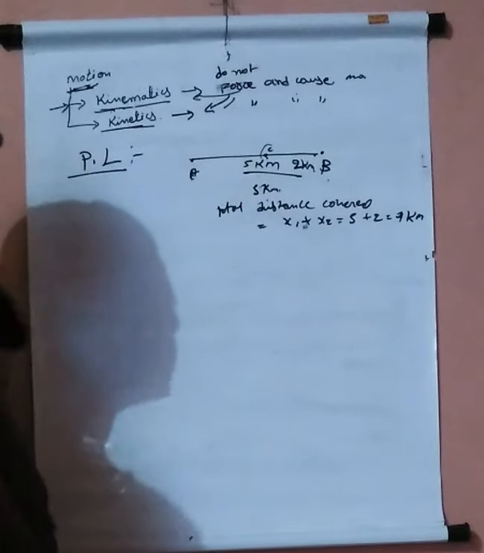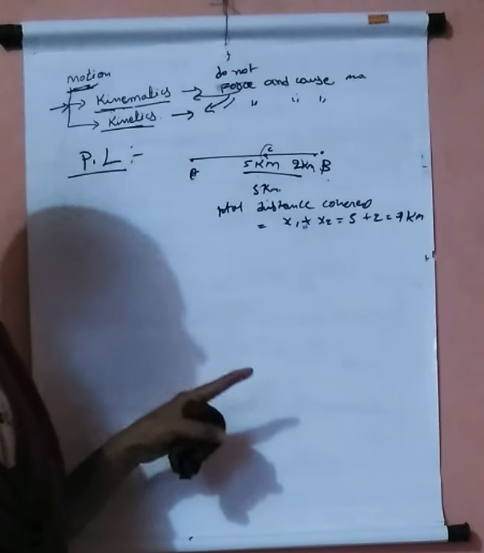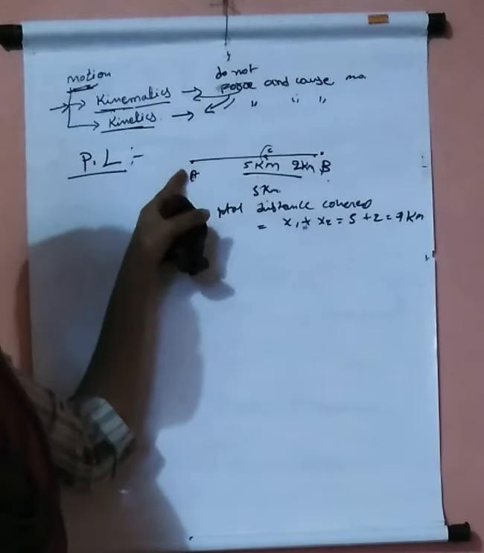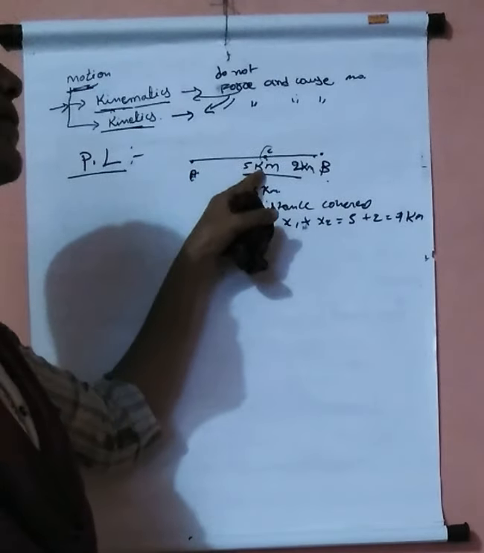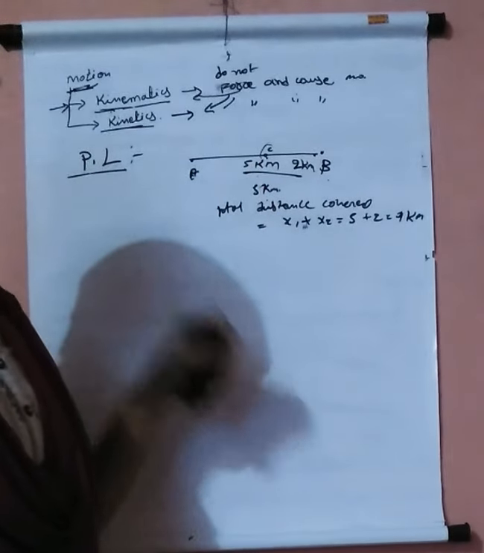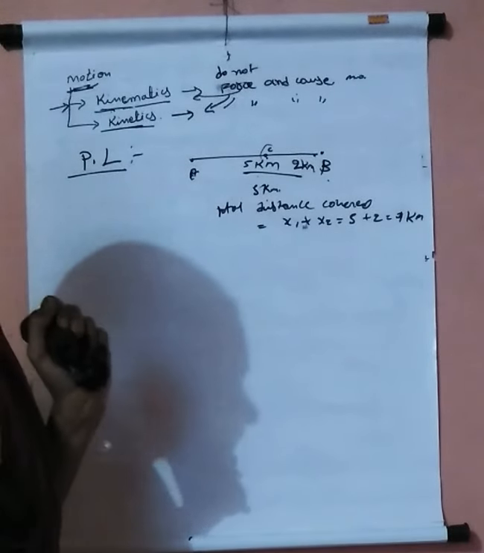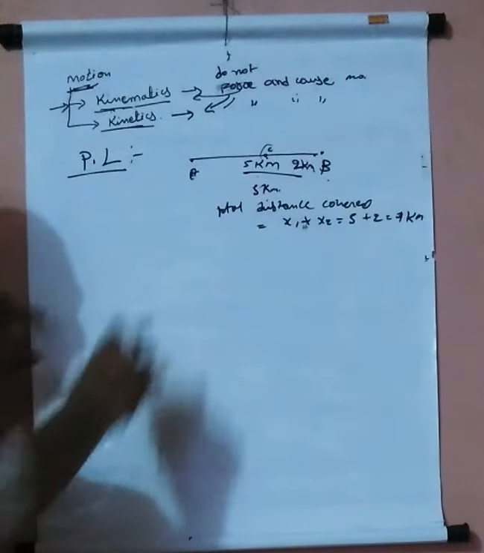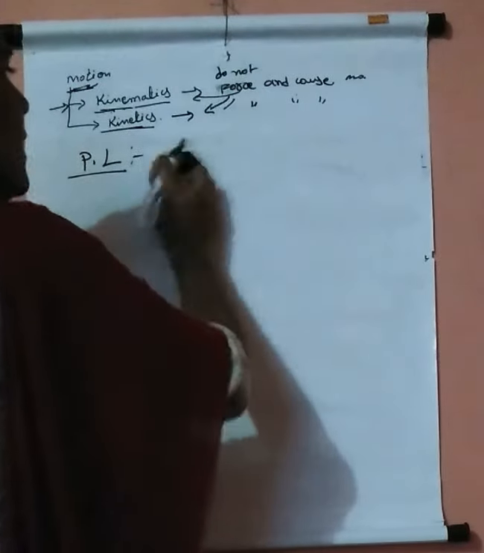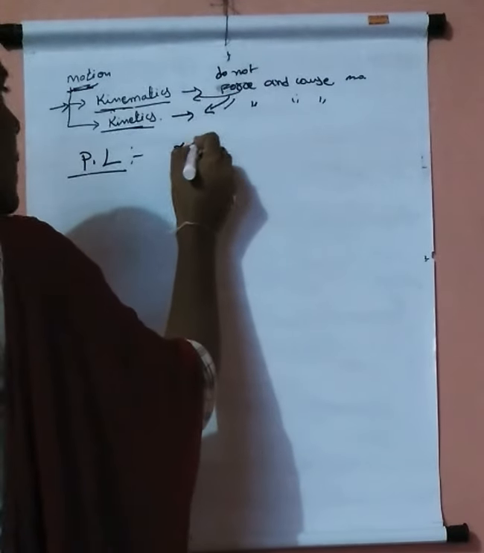Understood? So here we are considering an object travelling from initial to final position, and the total distance covered by that object is called the path length. So the path length formula is written as x1 plus x2.